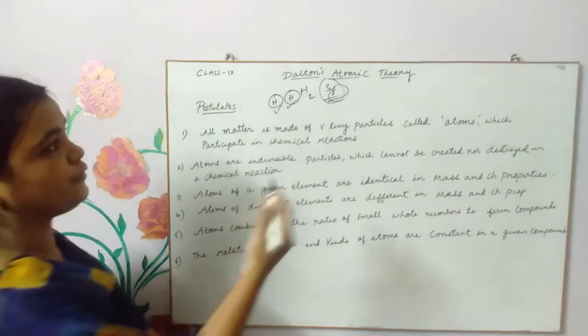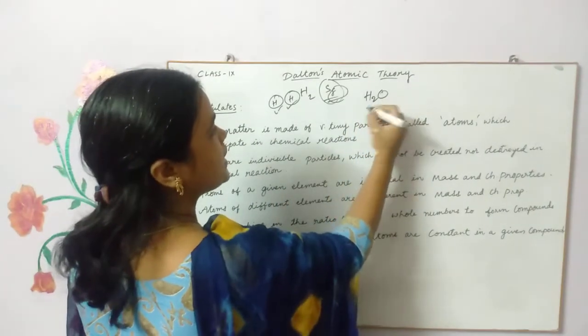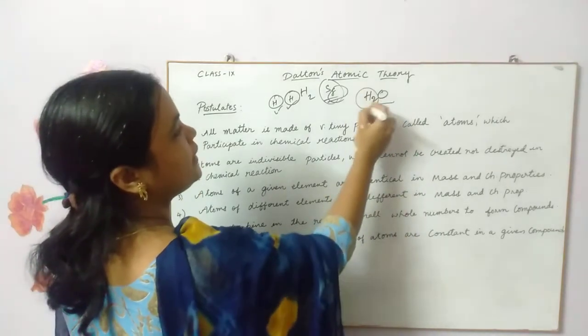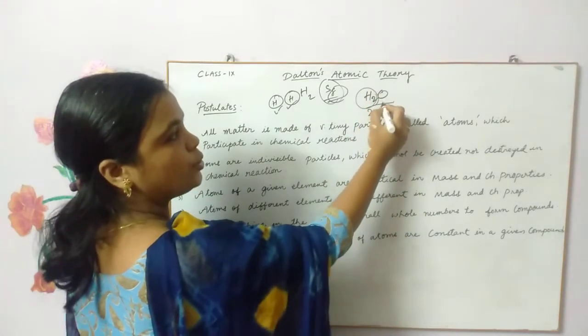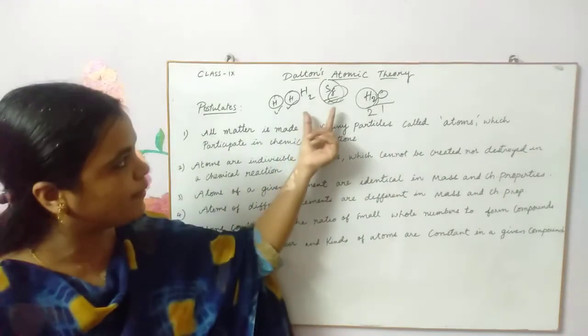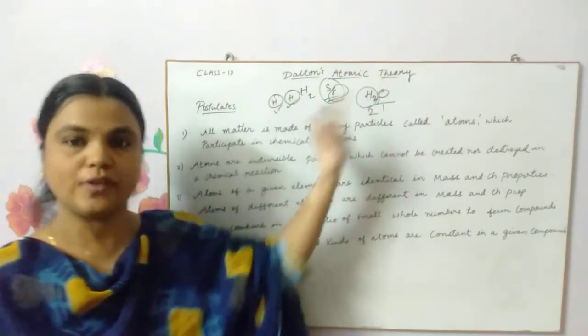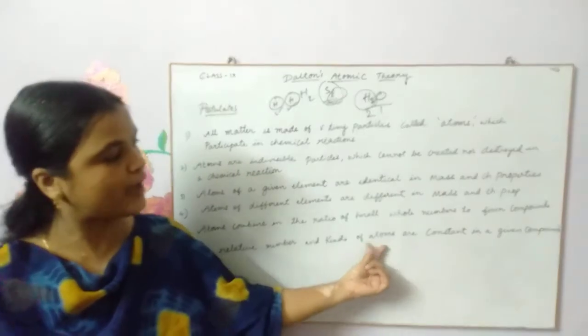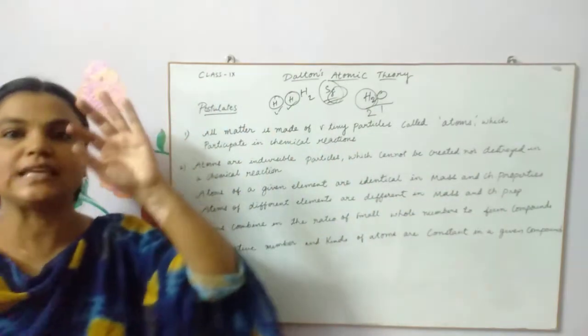If you take water, for example, you can see the relative number: hydrogen has 2 atoms, oxygen has 1 atom, isn't it? So this is a hydrogen atom, this is an oxygen atom. Different types of atoms are constant in a given compound.